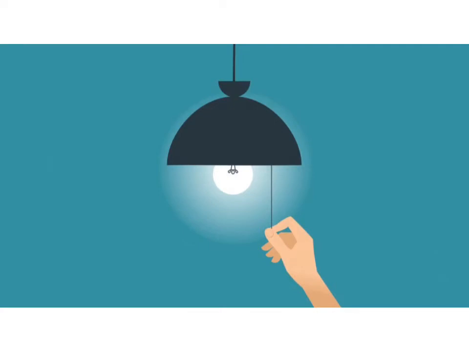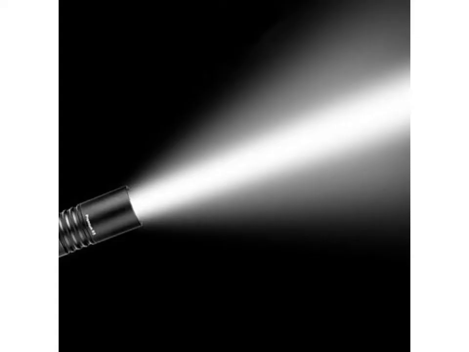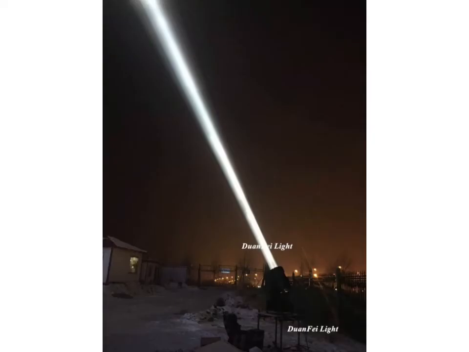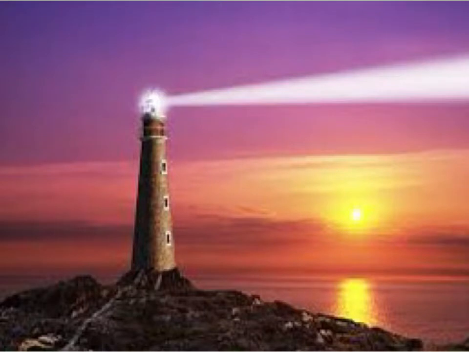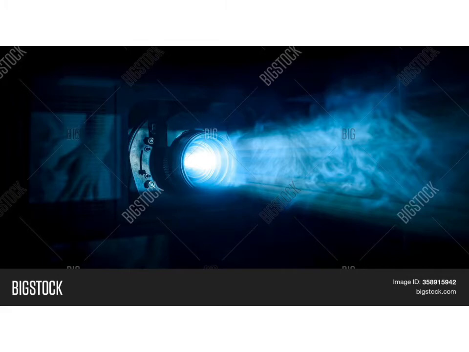Dear students, if we shine a torch on a dark night, we see that the beam of light produced by the torch travels straight into darkness. This observation shows that light travels in straight lines. Similarly, the beams of searchlights at the airports or from lighthouses in the sea show that light travels in straight lines. And the beam of light coming from the projection room of a cinema hall and falling on the screen also shows that light travels in straight lines.